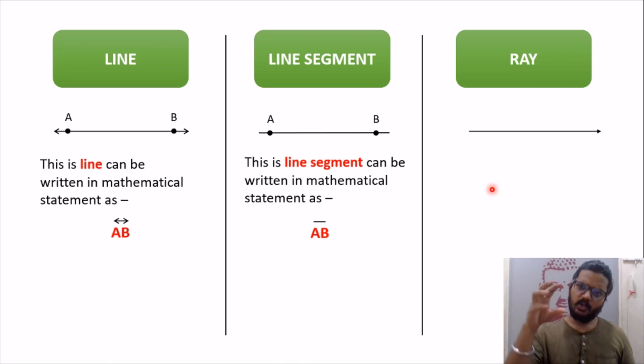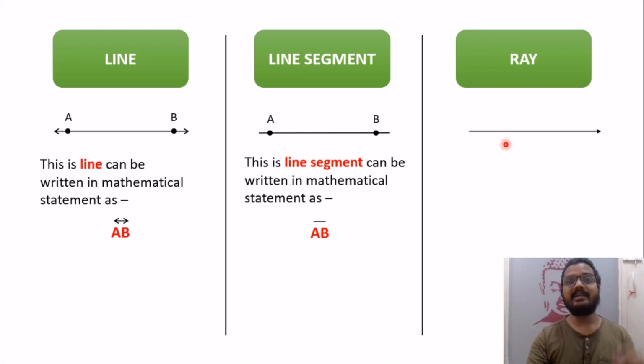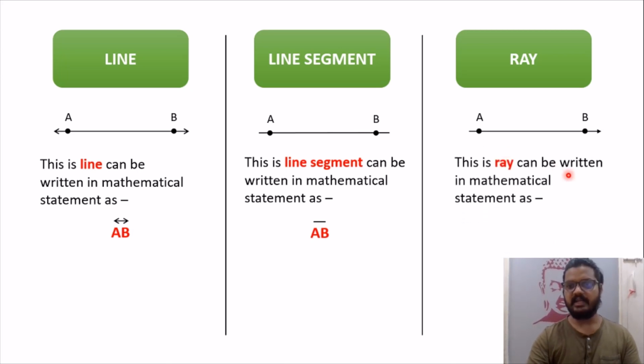We know the origin from where it is starting, but where it will end, do you know that? Where the sunlight stops, do you know that? No. Therefore, we call it sun rays, not sun line. We call it sun rays. So if you want to plot some points on it, let's say I'm plotting point A and point B. So this ray can be mathematically denoted as AB.